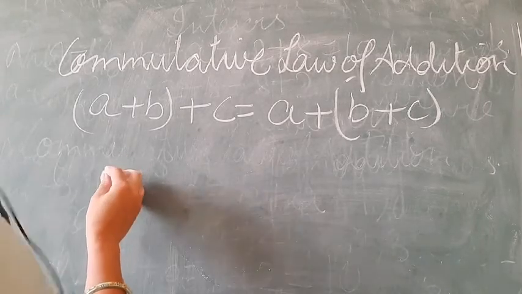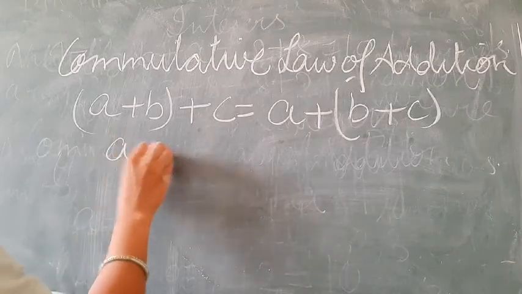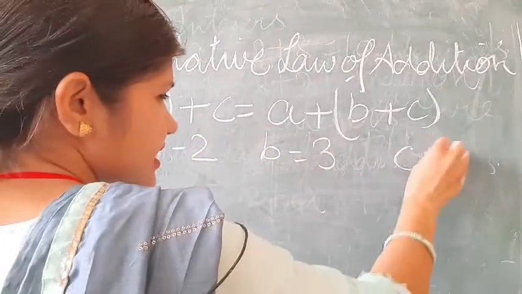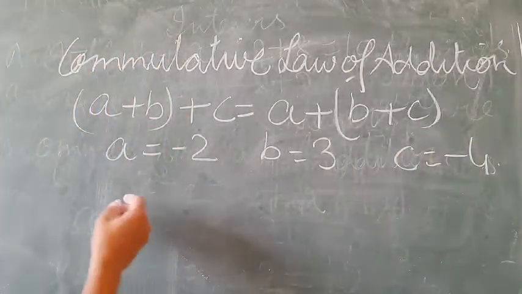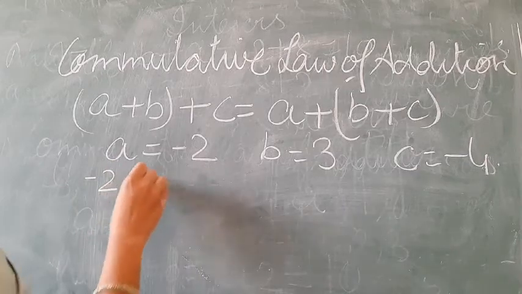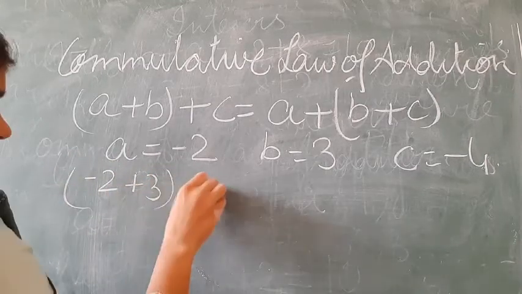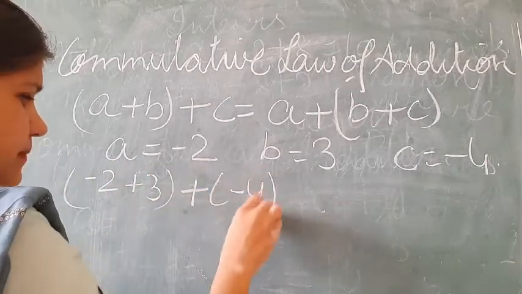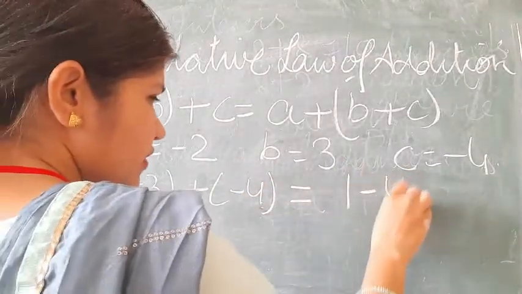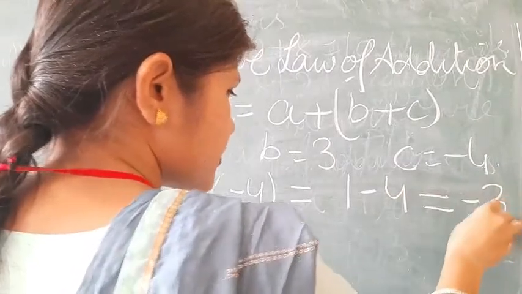For example, A is equal to minus 2, B is equal to 3 and C is equal to minus 4. Minus 2 plus 3 plus minus 4. The answer is 1 minus 4, that is minus 3.